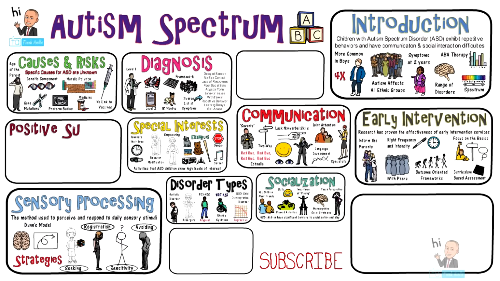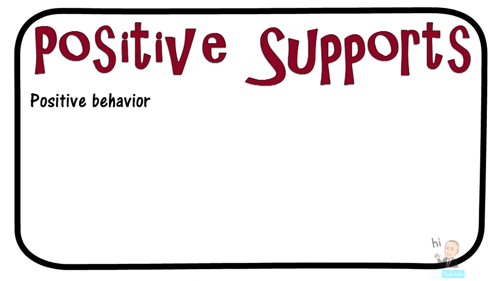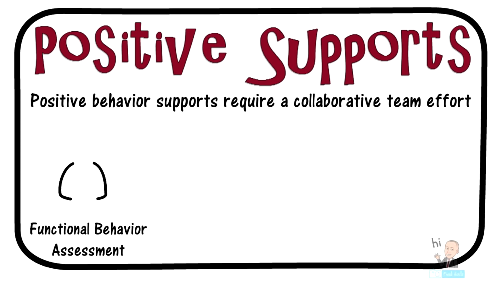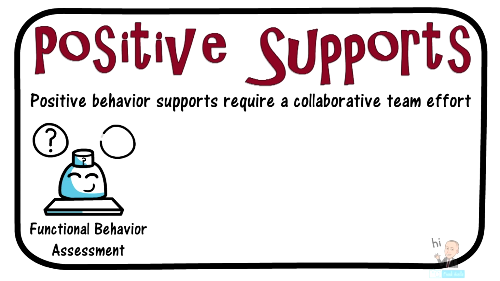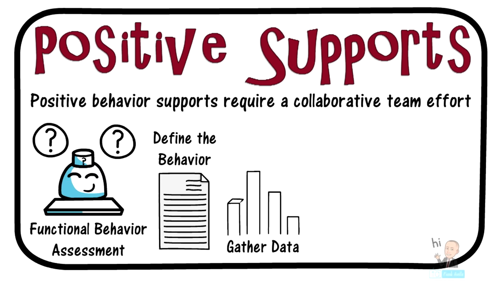Next is positive behavior supports. Positive behavior supports require a collaborative team effort. It takes a village to raise a child. The most important part of positive behavior supports is to do a functional behavioral assessment. It will help understand the why of a student's misbehavior. You want to specifically define the behavior. The behavior that is defined must be both observable and measurable. Data is collected in the form of intensity, frequency, and duration of the target behavior.